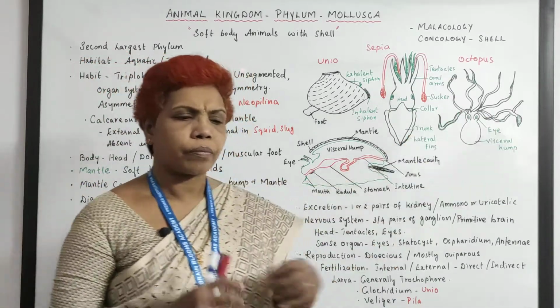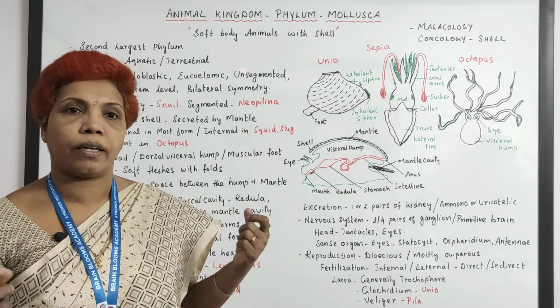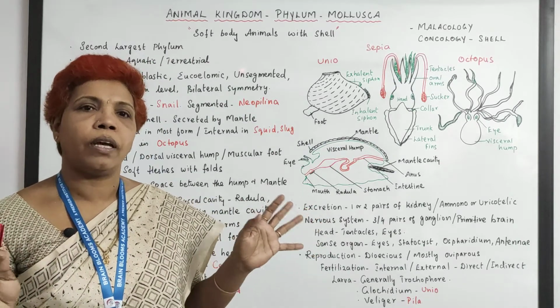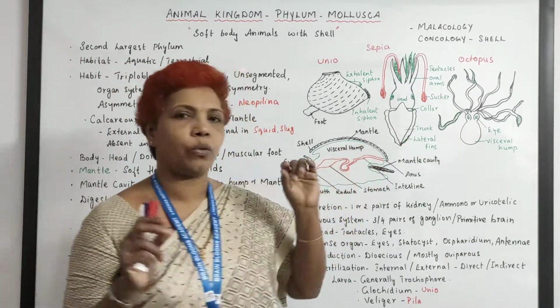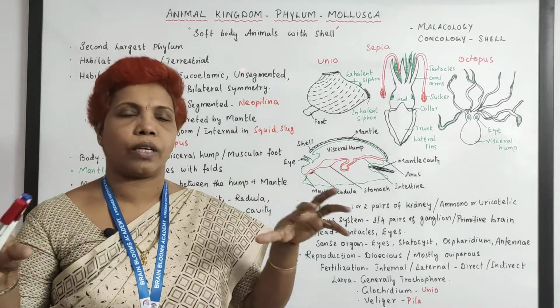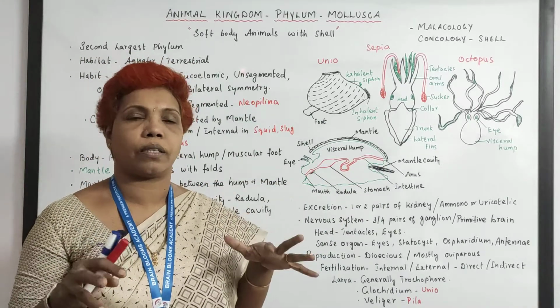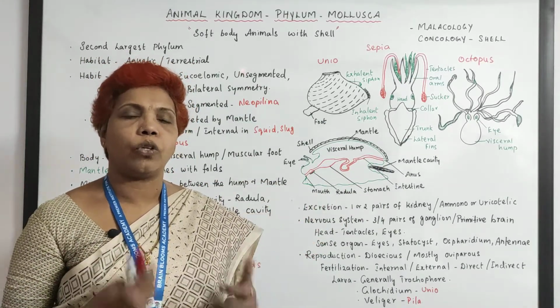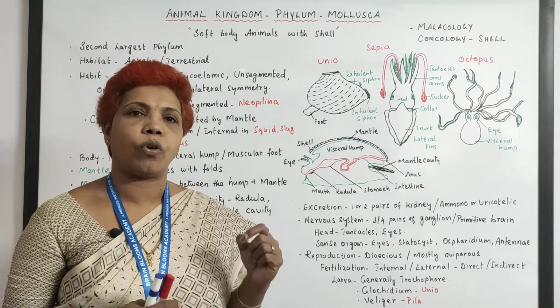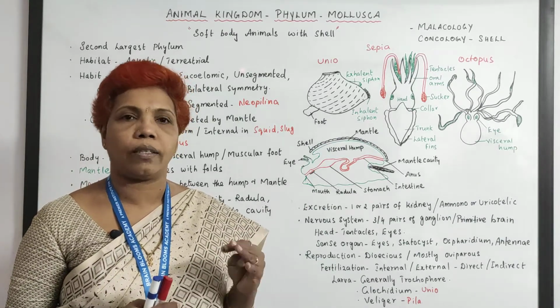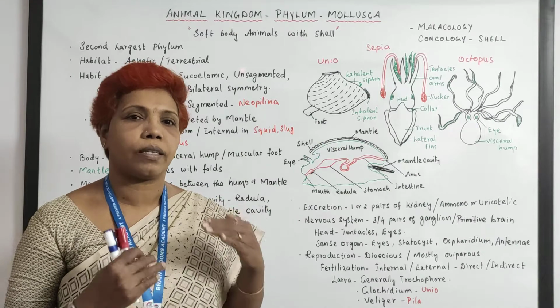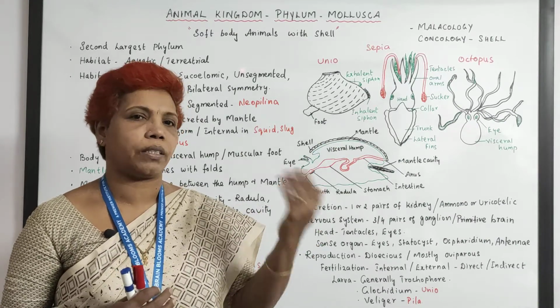Here you can call them tentacles, or even arms, and they also have small minute suckers to capture the food. When you talk about the snail, they also have tentacles, though it is a land animal, but the tentacle is highly reduced, so you can call it an antenna.